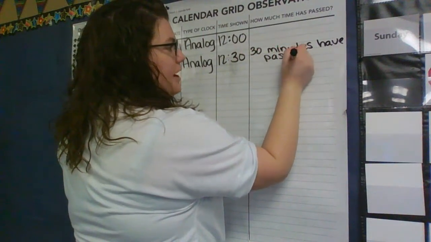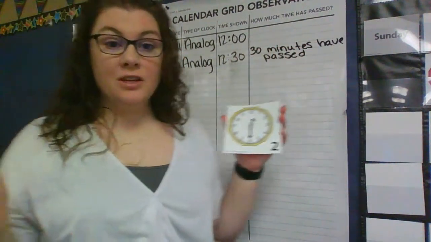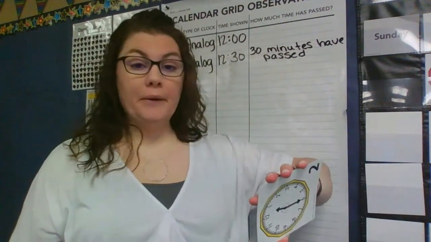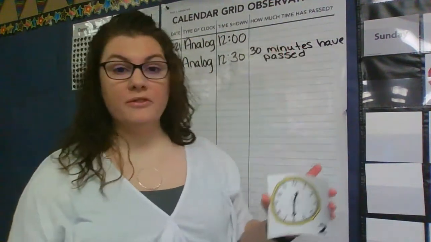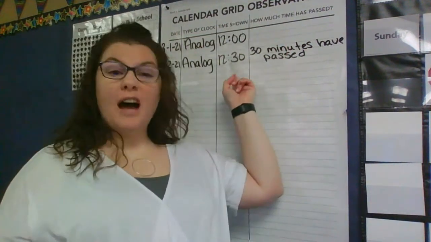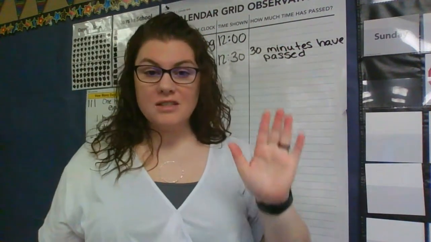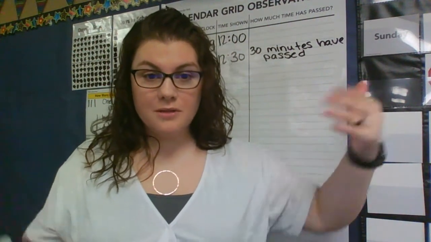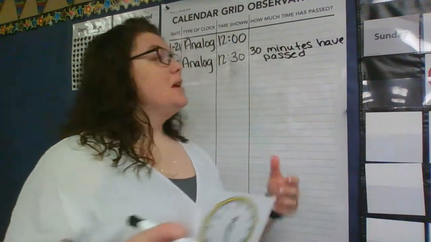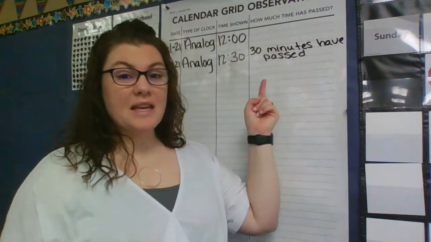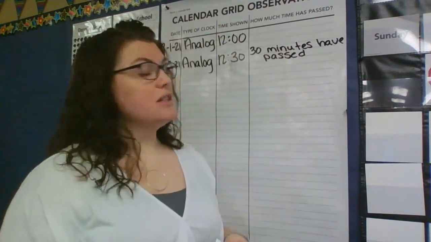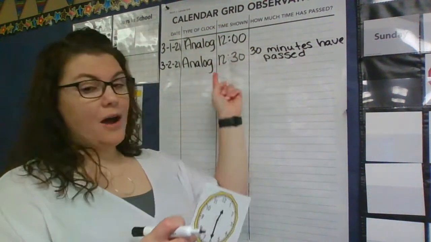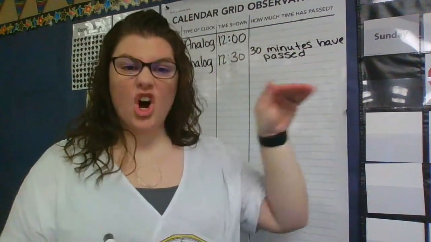And that's important to practice too, right? Sometimes you'll be sitting and playing video games and your mom will walk in and ask, how long have you been playing video games? And you're like, I don't know. I sat down at 12 o'clock and it's now 12:30. You need to be able to tell mom, oh, I've been playing for 30 minutes. So she can either say, okay, no problem, keep playing, or she can say, whoa, that's too much time, get off your video games. Moms are all different, but it's important for reasons like that to be able to say how much time has passed. So that's what we're going to practice every day when we're looking at our clock. We're looking at our minutes and our hours, and we're going to talk about how much time has gone by.